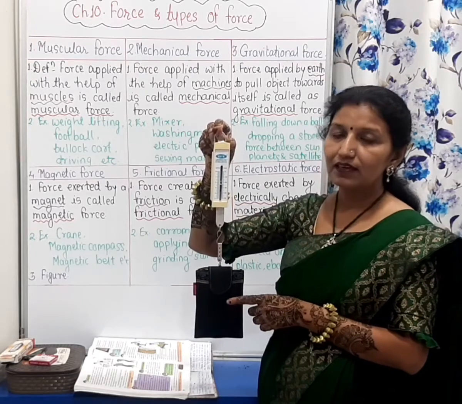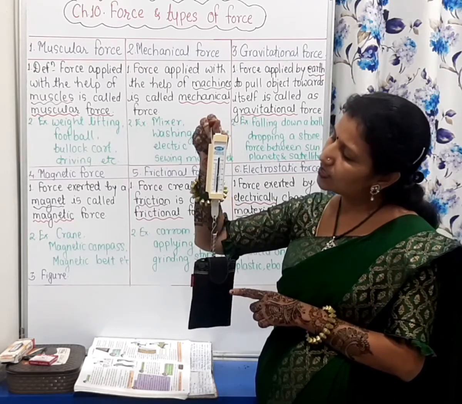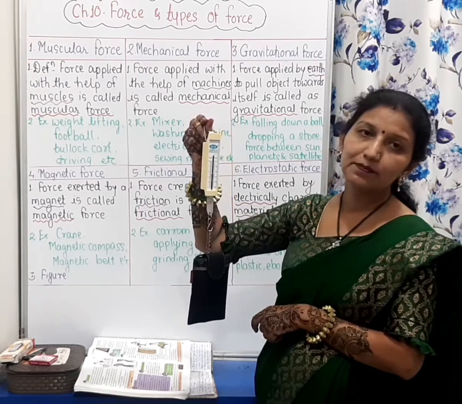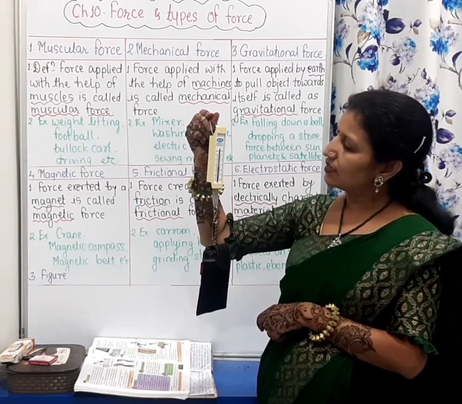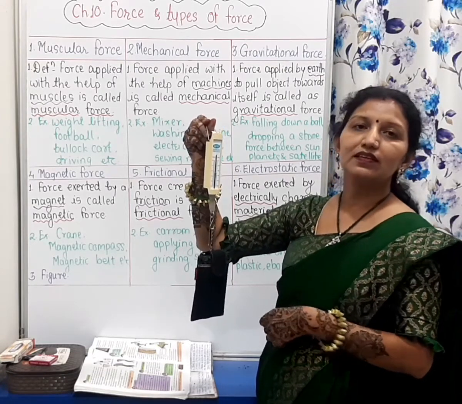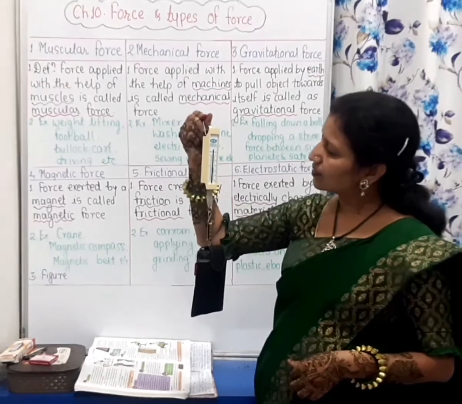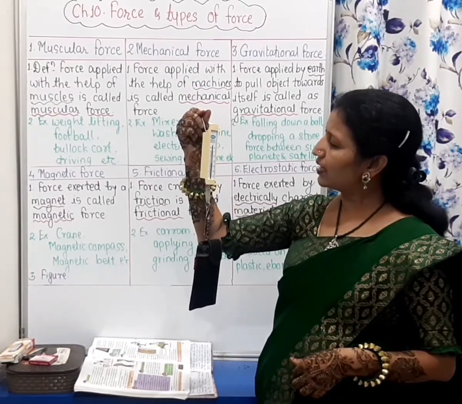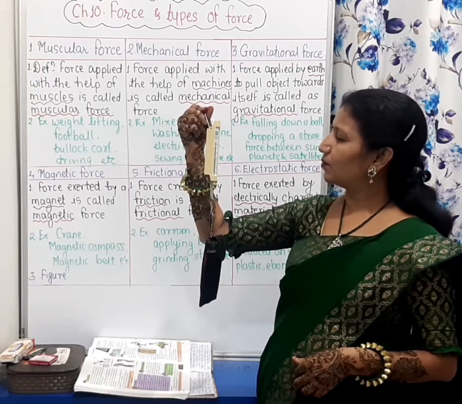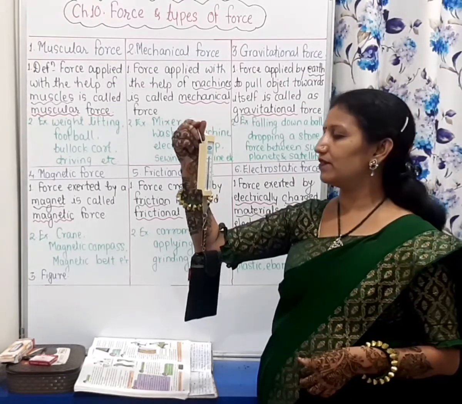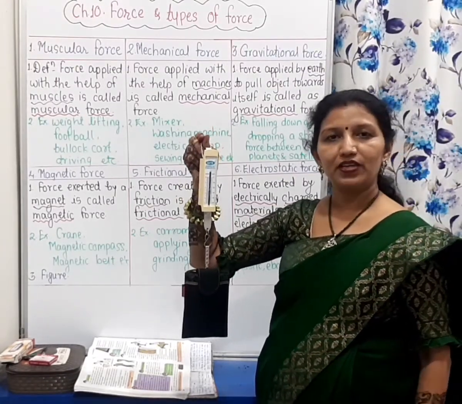And then we observe the scale on this spring balance, and this scale shows the gravitational force that is acting on an object. See, it shows that it is near about 250 gram.